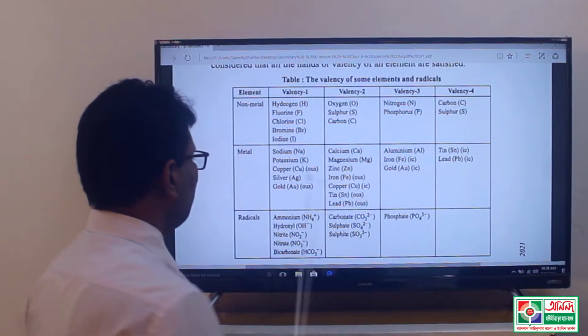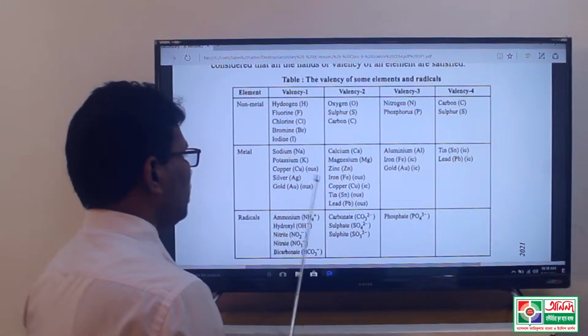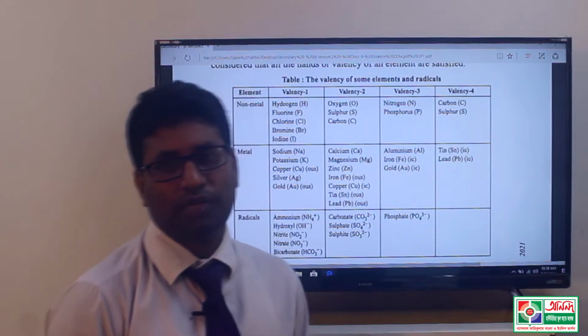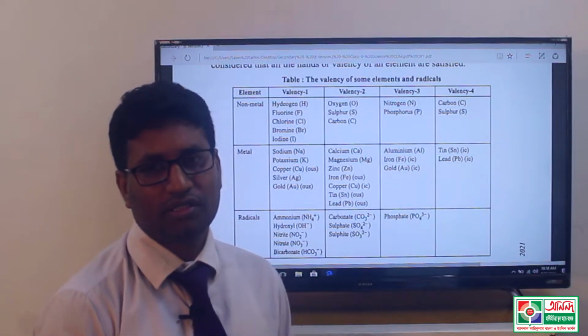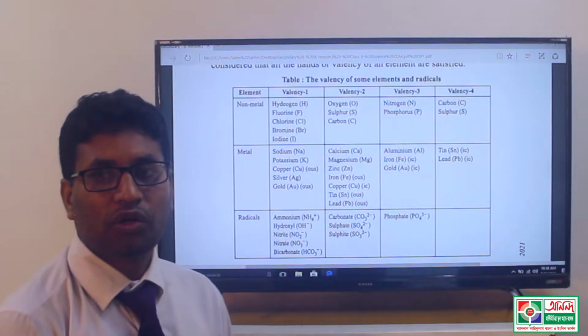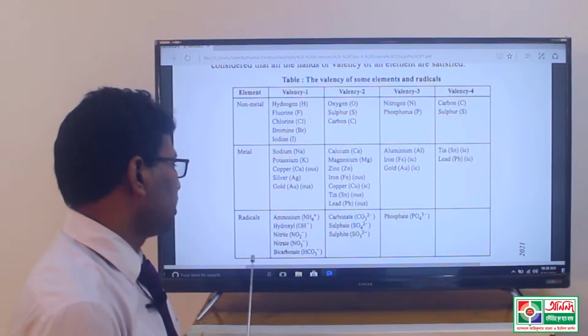Again, in the middle position of the valency table, all elements are metals. That means in the middle row of the valency table, all are metals. And the last one, radicals.